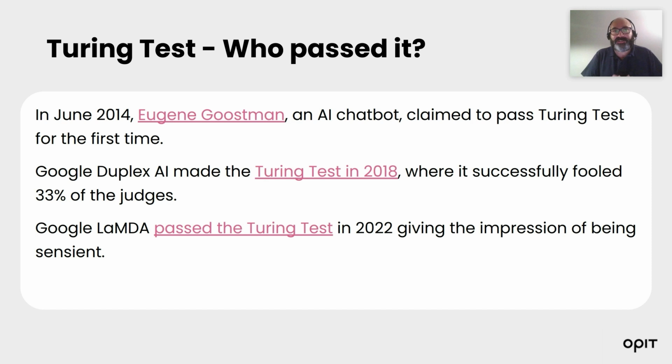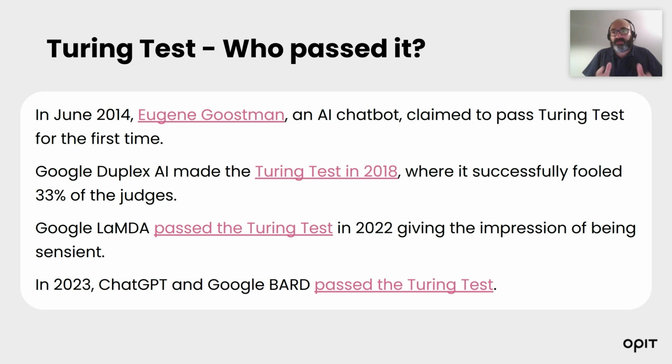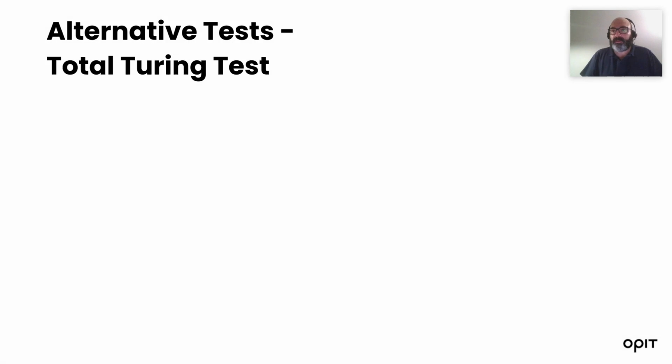And the Google engineer that made this claim actually was fired, because it's clear that there is no sentient component in an AI machine. So it was a bit of a bold statement, but indeed, in 2023, we have actually two systems, and some more happening now, like ChatGPT and Google Bard, that passed the Turing test. But here we ask the question, is the Turing test still relevant for modern AI systems?